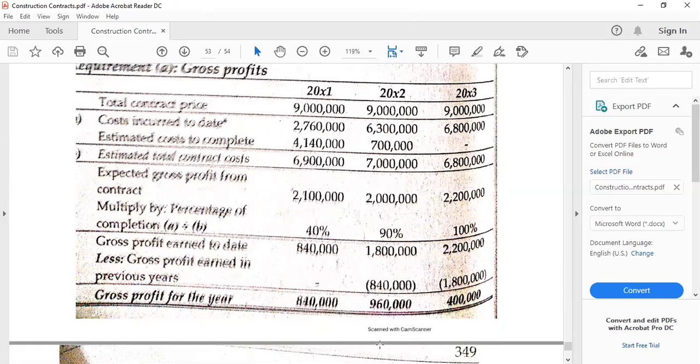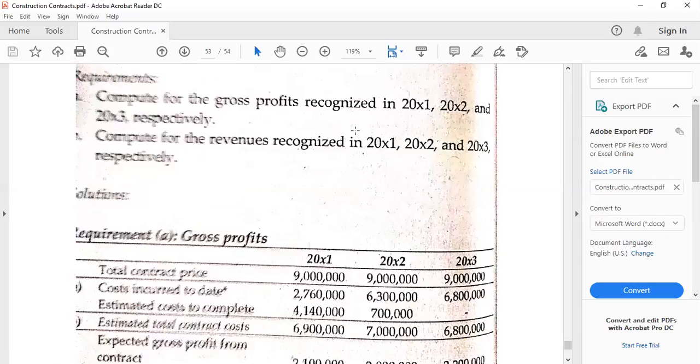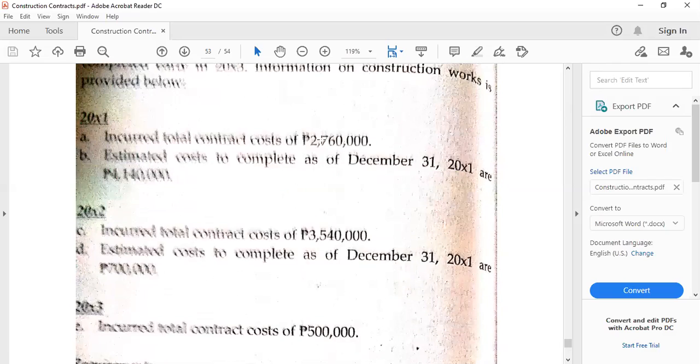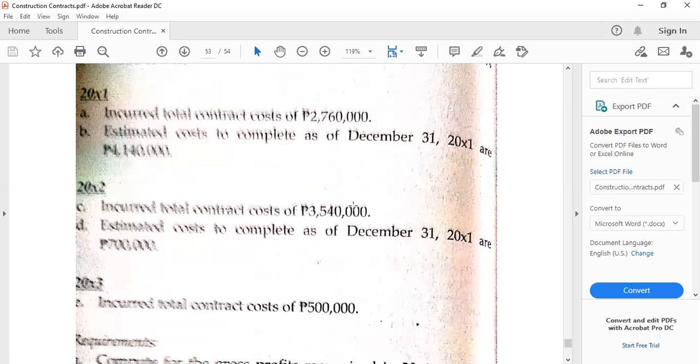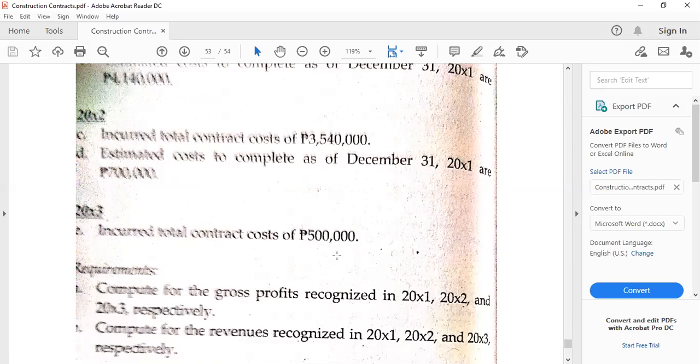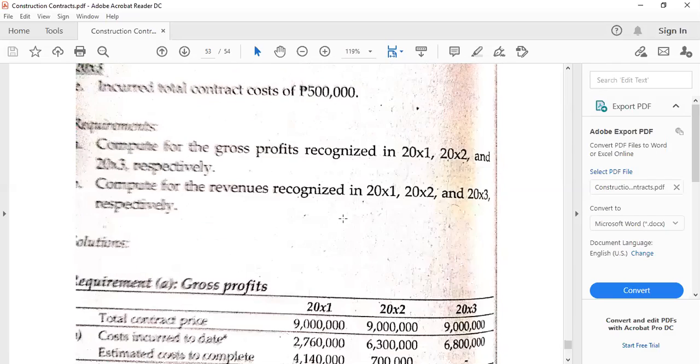And we can, of course, interpret this as follows. Contract price, if you can notice, is the same all throughout. No change of scope, no variation. For cost incurred to date, it increased because of additional costs that were incurred, from 2,760,000 plus 3.54 in millions, and then 500,000 additional contract costs.